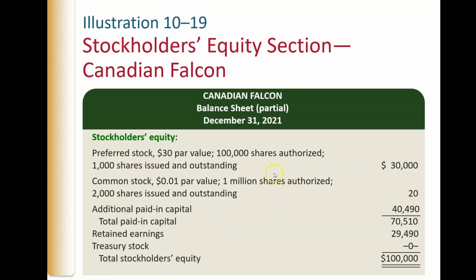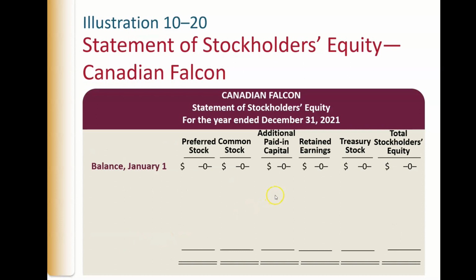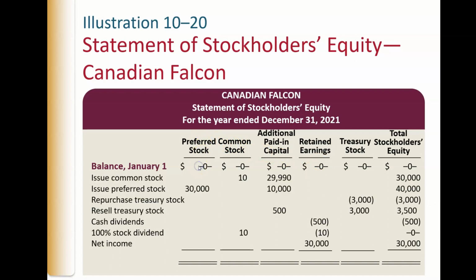Oops. So now back to the stockholders' equity section. This is what it looks like. We now have details on the preferred and common stock. We have an account called additional paid-in capital. We have retained earnings, and we could have treasury stock. We need to convert all of that on the statement of stockholders' equity. Remember, do this by columns, not by rows.